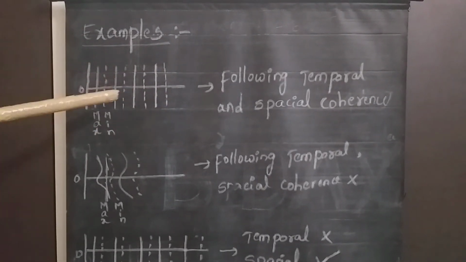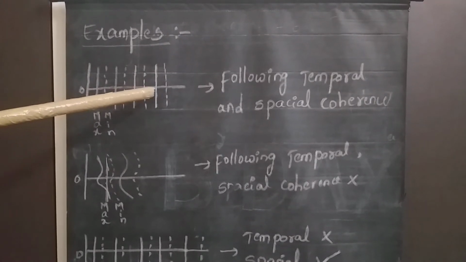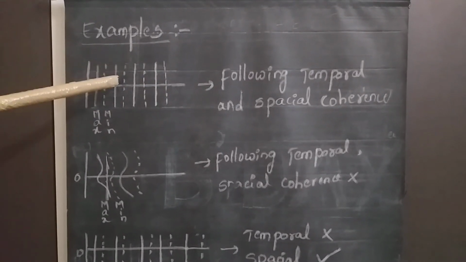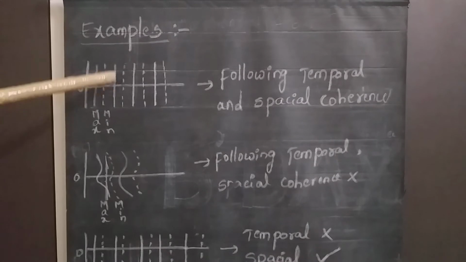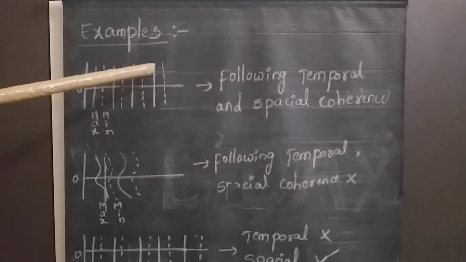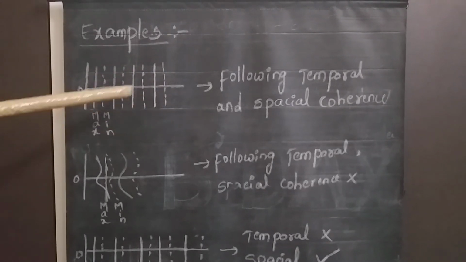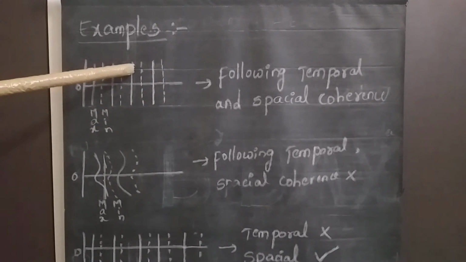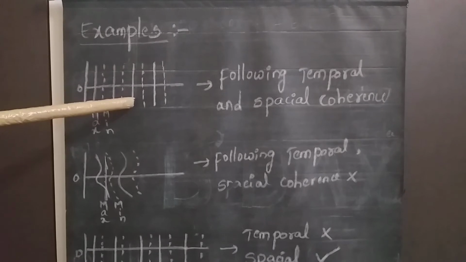As we discussed earlier, to know this spatial coherence, first we need to draw one vertical line. Here already these maximas and minimas are represented with vertical lines only, therefore no need of drawing another vertical line. Let us try to understand this vertical line representation.